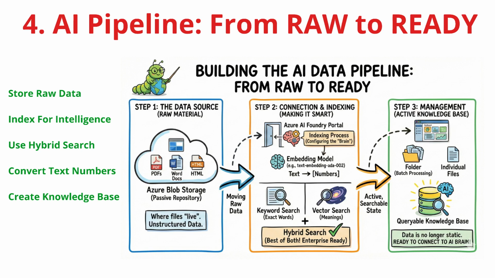We connect that storage to Azure AI Foundry and configure the brain. We use embedding models to convert text into numbers and enable hybrid search. This combines the precision of keywords with the understanding of vectors, giving you the best of both worlds. Finally, in management, we organize these assets. We turn a pile of documents into a live, queryable knowledge base that is finally ready to connect to your AI.